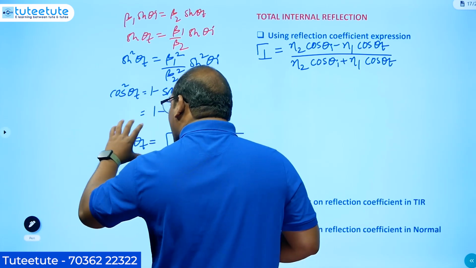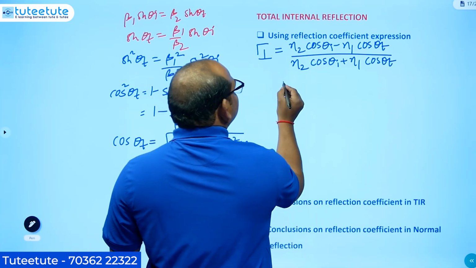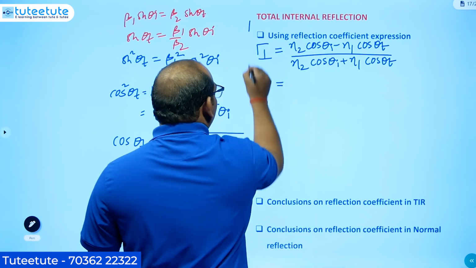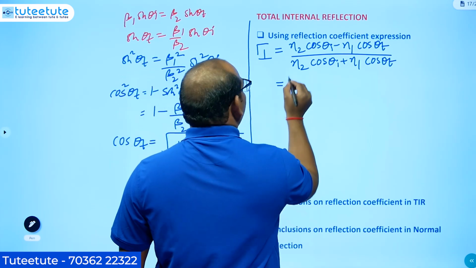So in case of cos theta t, we can substitute this one. Now I am modifying this particular gamma perpendicular expression using this particular relation.